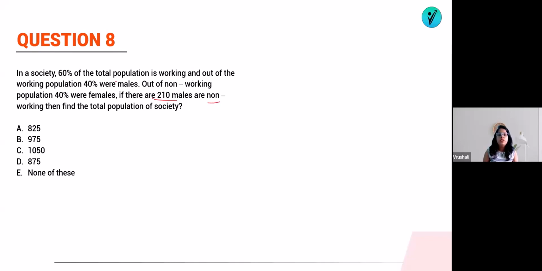Non-working. Okay. So we know that 60%. Suppose the total population is 100. Out of which, working and non-working. So 60% of the population is working, and 40% is non-working. And out of the working population, 40% are male.